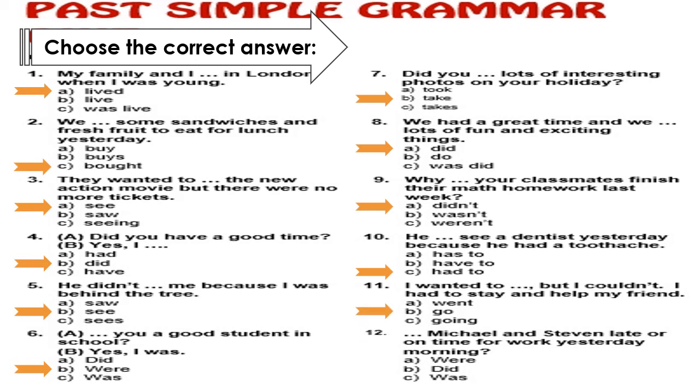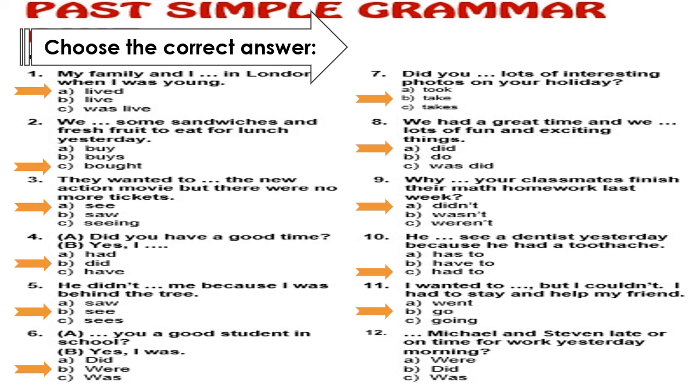Number 12, we have a question. And here, why did we know that it's a question? Because it's ending in a question mark. We have "Michael and Stephen late or on time for work yesterday morning?" Yesterday morning, keyword of the past simple. So I will use an auxiliary. Okay, I will think in this question if we have a main verb like go or run.